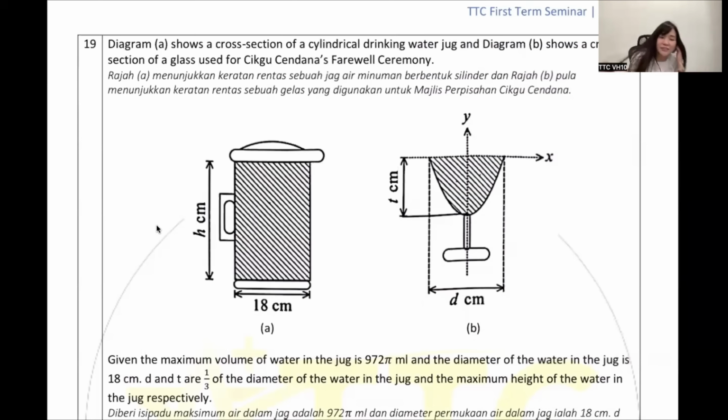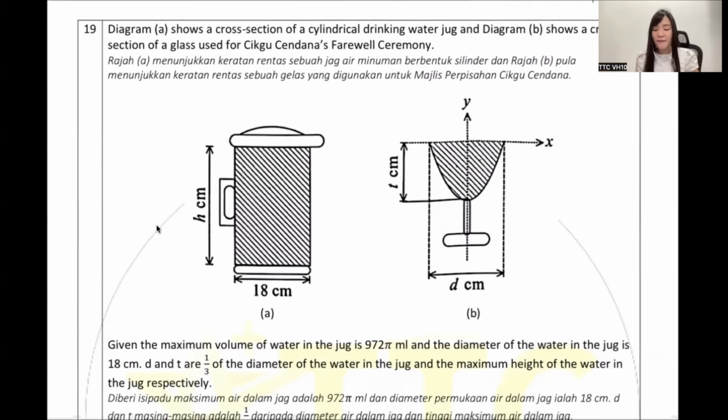Okay, I'm back. You know where I went? I went and took a small cup, so you understand the whole question, okay? Diagram A shows a cross-section of a cylindrical drinking water jug. Just imagine this is the water jug, okay? I always have a cylindrical shape all the while because it's my water bottle. Diagram B shows a cross-section of a glass. Now, my dear, this is the glass, and this is the water jug, used for Ceku Cendana farewell ceremony.